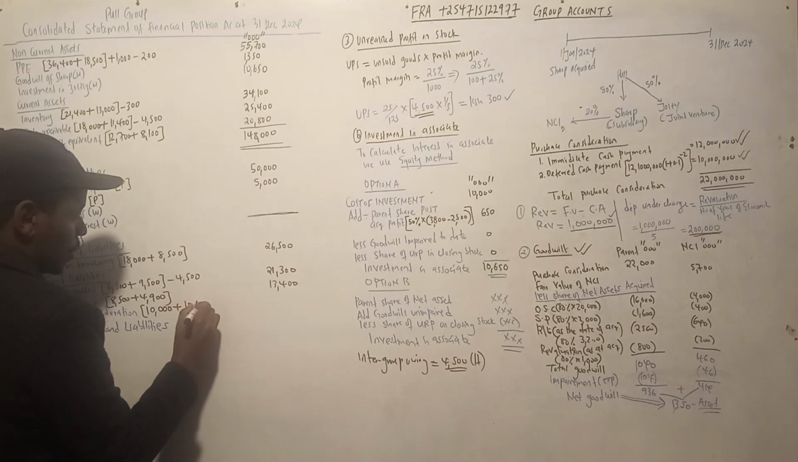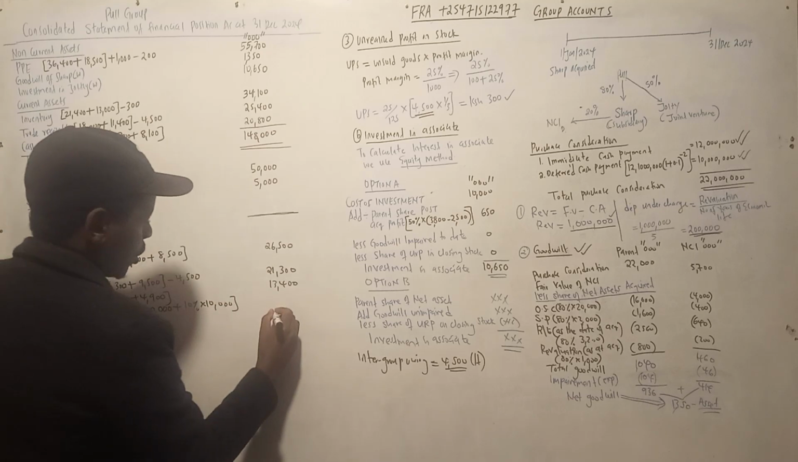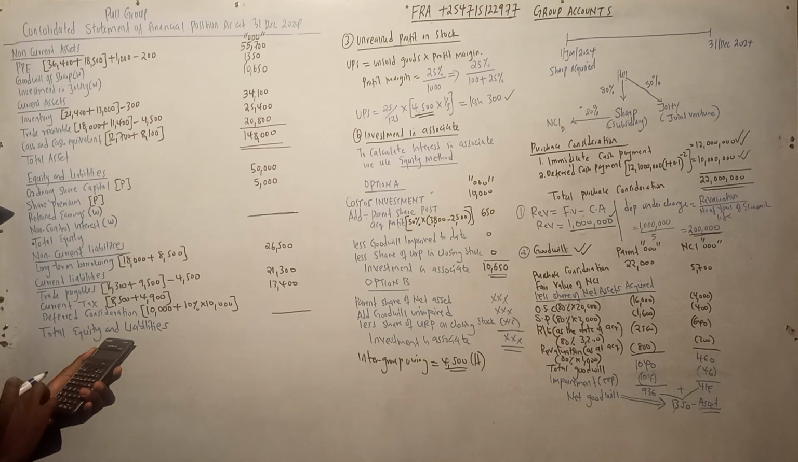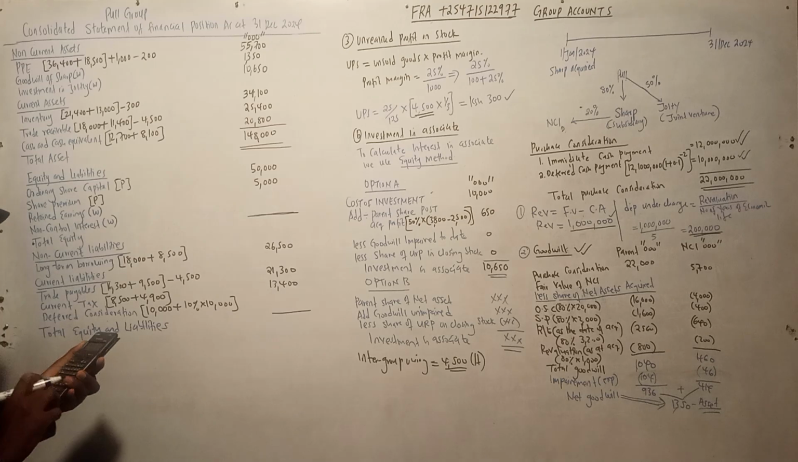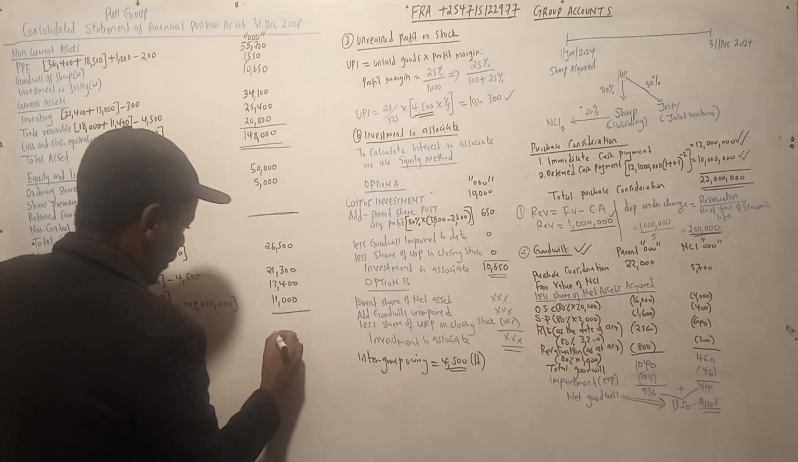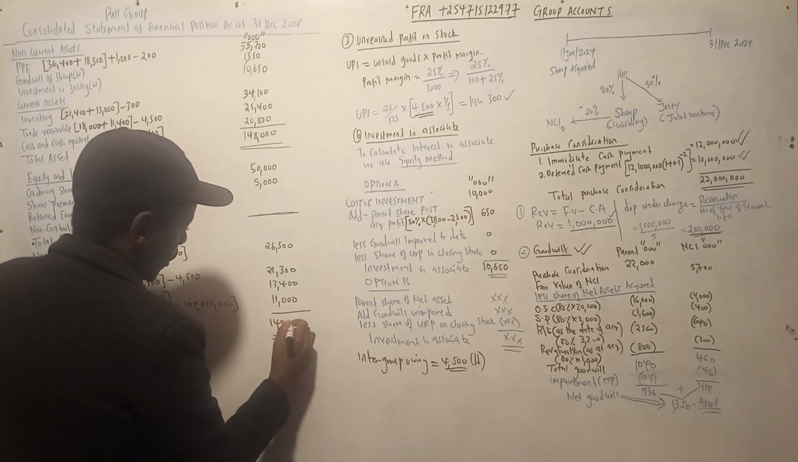So 10% of 10,000, so that we get the total. So 10,000 plus 10% times 10,000. That is 11,000. So that you can get our total equity and liability, which is supposed to be 148,000.